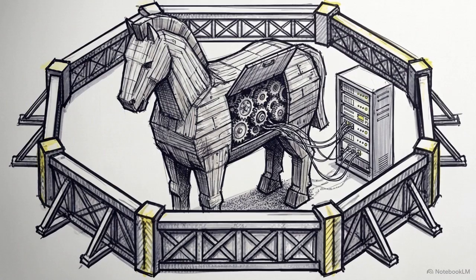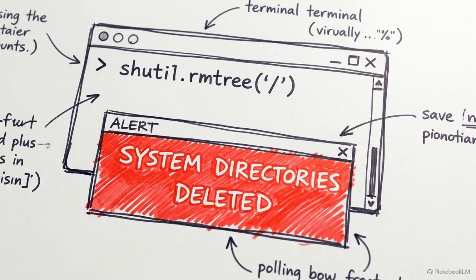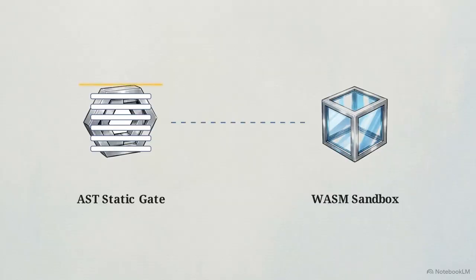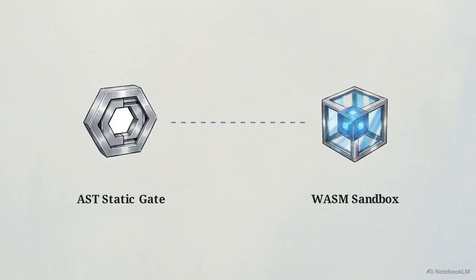Even verified logic can be used to hide an execution escape, a malicious command designed to exfiltrate data or compromise the host. A Trojan horse command inside the code could attempt to delete system directories or open unauthorized network ports. We neutralize these threats using a two-stage cybersecurity defense: an AST static gate followed by a WASM sandbox. The abstract syntax tree module scans the code structure for forbidden system calls before the script reaches a runtime environment.